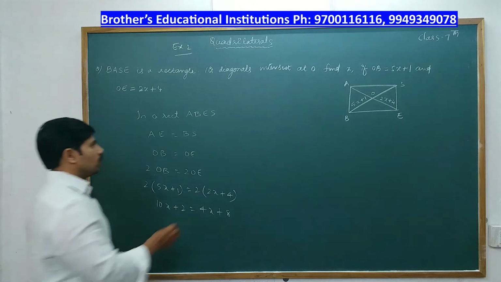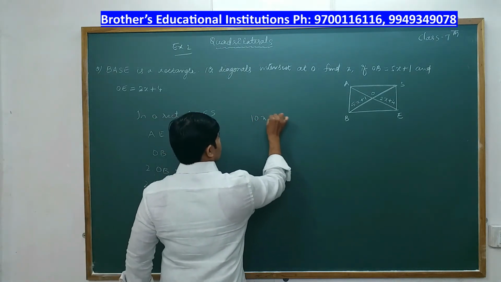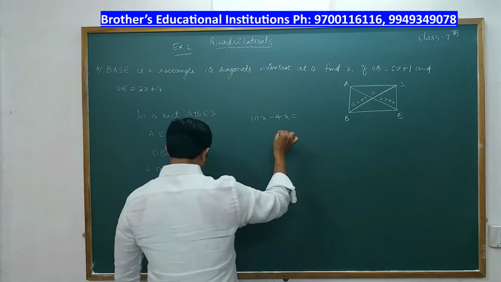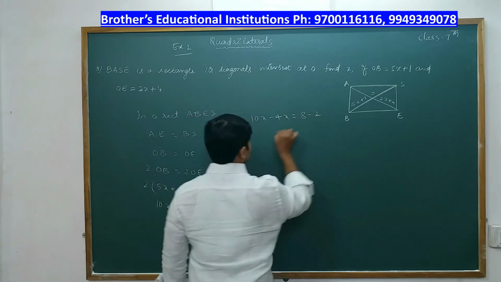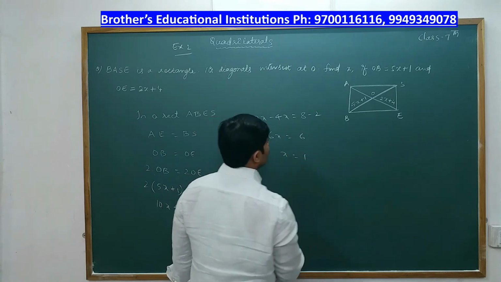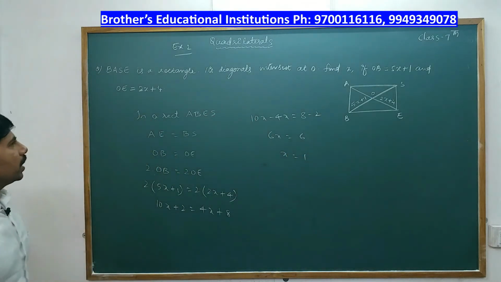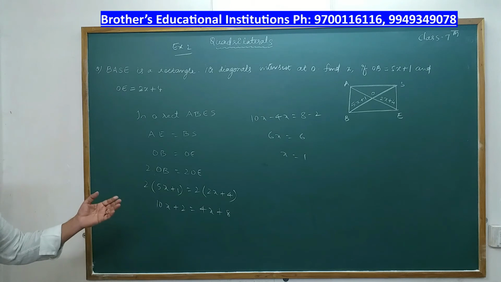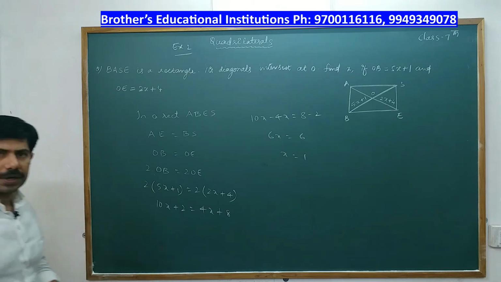Now x terms on one side and the numbers on the other side. So 6x is equal to 6. We get x is equal to 1. So here we had to find the value of x, and the value of x is 1. It is completed.